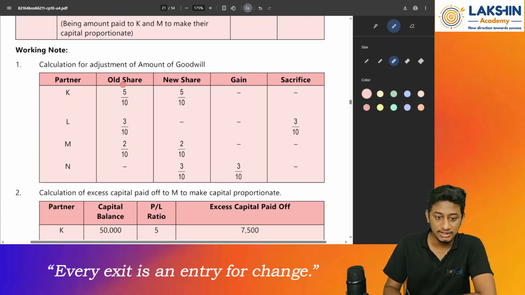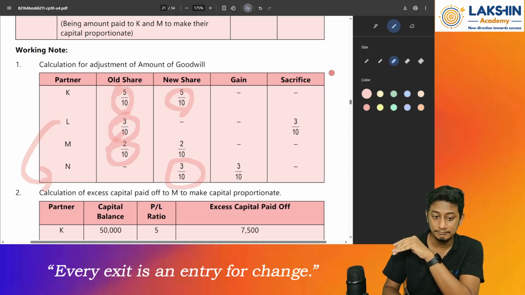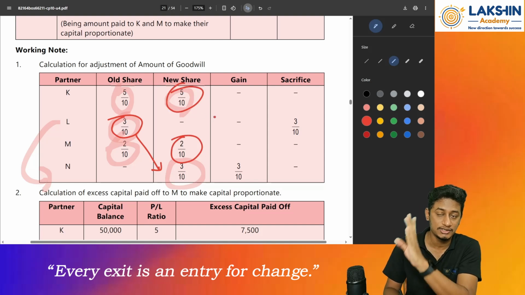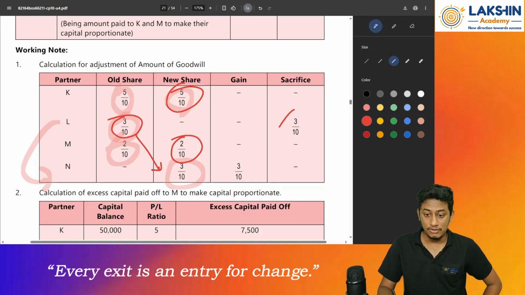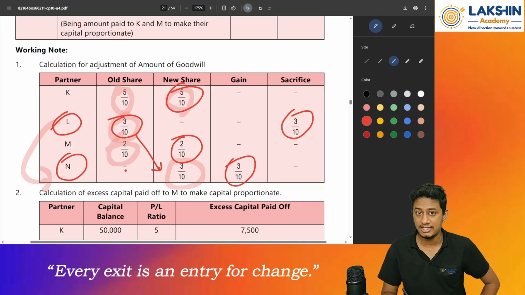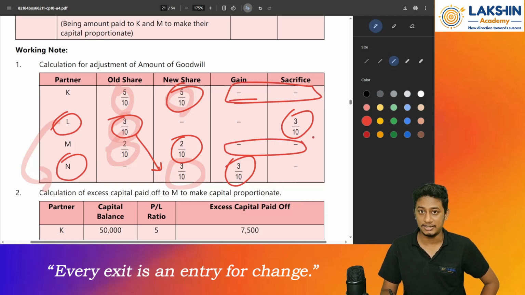See, the old ratio was 5:3:2, right? But for the partners' new ratio, they have retained it and given L's share to Mr. N. L's share was 3/10. It has been given to N now. All the remaining old partners' capital ratio remains the same. So they have found the sacrifice ratio over here, gain and sacrifice. L is sacrificing, whereas N is gaining. Remaining partners M and K are not gaining, not sacrificing.